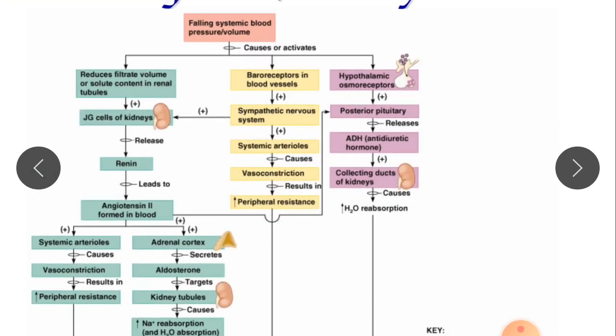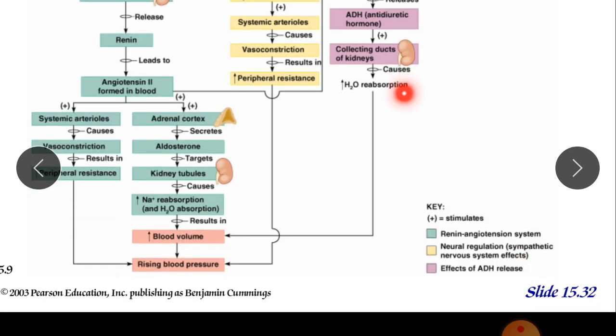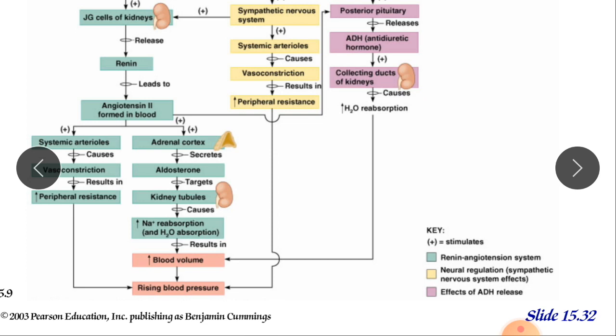By another way, the hypothalamic osmoreceptors cause the posterior pituitary to release ADH. Due to the release of ADH, the collecting duct of the kidney causes reabsorption of H2O, so water returns back into our bloodstream, the ultimate effect is increased blood volume, and the final effect is a raise in blood pressure.